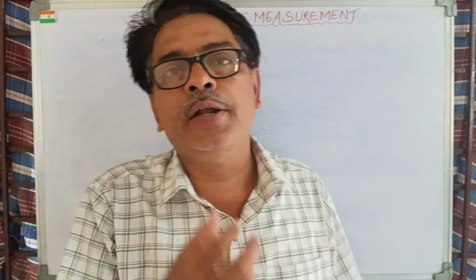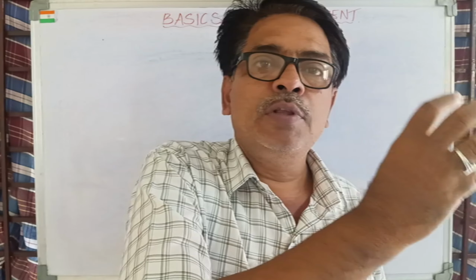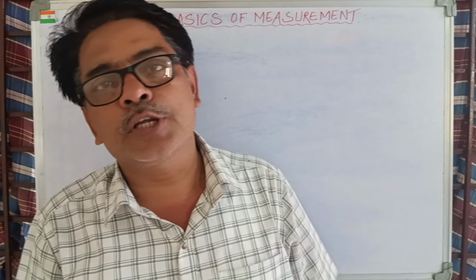Definition. Suppose I am having a potato. You don't know the mass of this potato by just holding it in your hand, because there is no sticker over the potato. How to know the mass of this potato? You have to place this potato over the balance, maybe a common balance or spring balance. So what happens? This unknown is compared with known. That is what you mean by measurement.